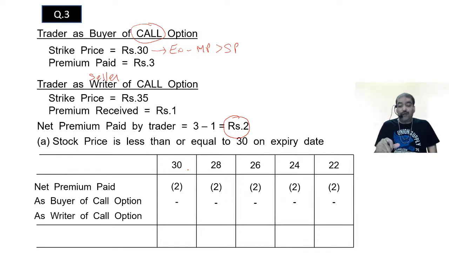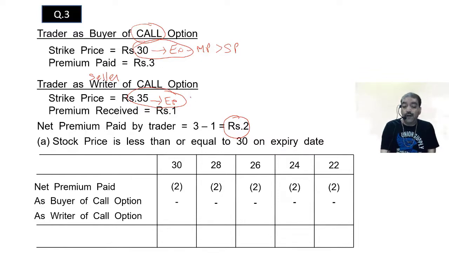As seller of call option, as writer of call option, I don't have to think, other party will think. What is the other party going to think? They have bought the call option. I have sold the call option, they have bought the call option. When will they exercise their buy option? Their call option, when the market price is more than 30. Like I said that I will exercise if it is market price more than 30, my counterparty will also exercise. Anybody who has purchased the call option will exercise the call option only when the strike price, here this is the exercise price.